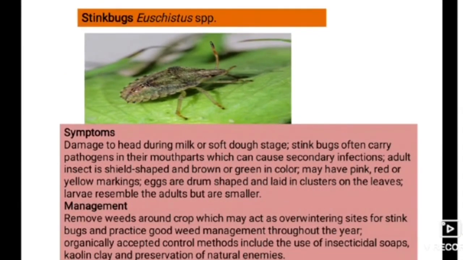Moving to stink bug, Euschistus species. There are many species in stink bugs also. It will damage the head during milk or soft dough stages. Stink bugs often carry pathogens in their mouthparts which can cause secondary infections. Adult insect is shield-shaped and brown or green in color. May have pink, red or yellow markings. Eggs are drum-shaped and laid in clusters on the leaves. Larvae resemble the adults but are smaller.